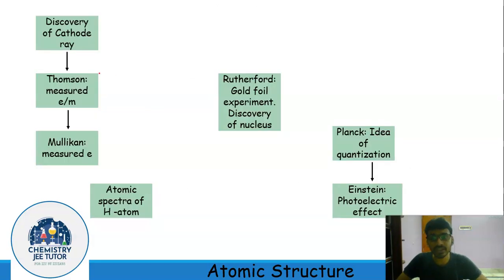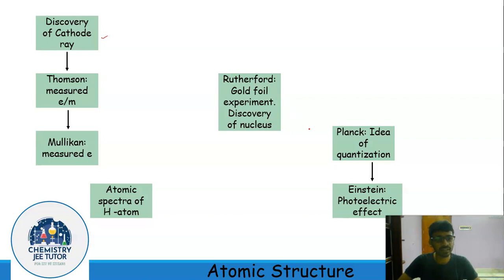The first is the discovery of the cathode ray. After that, Thomson measured the charge to mass ratio of the electron, and Millikan measured the charge of the electron. We have seen the Rutherford gold foil experiment, which might have many drawbacks, but this is the first time someone told about the concept of the nucleus, where all the positive charges are concentrated.